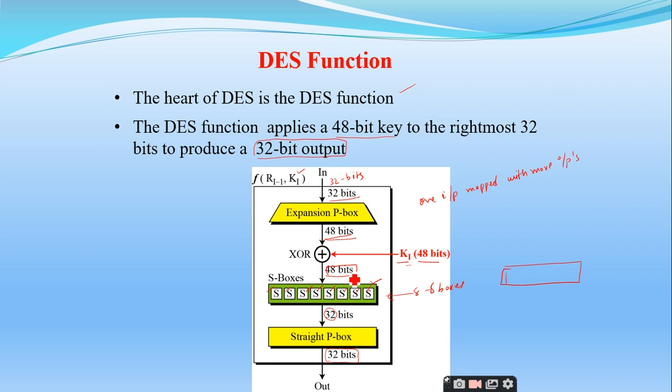So I have 48 bits as input and I have 8 S boxes. So what is the input? How many bits are there? Super, it is 6 bits. And I am reducing it to 32 bits. So each and every S box will have how many outputs?